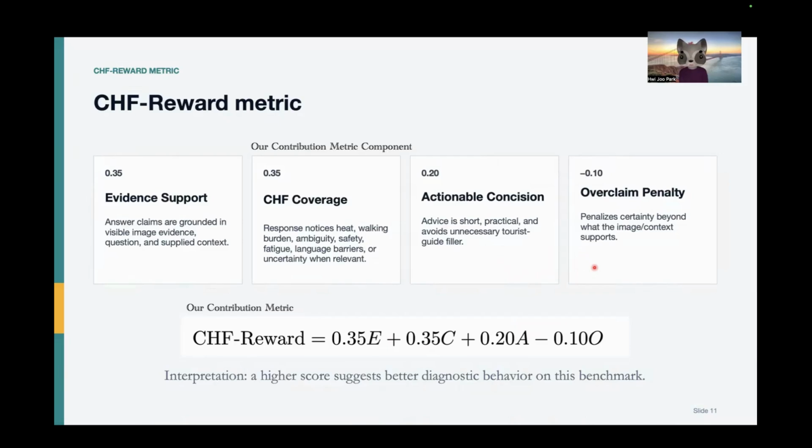So here was the CHF reward metric. CHF reward, which is one of our core contributions, is a linear combination of the scale factor, and each of these 4 different types of categories. These 3 add to the reward, and the overclaim penalty penalizes the reward.